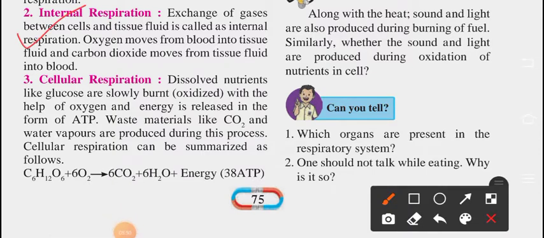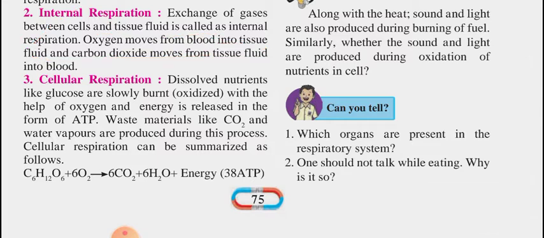Exchange of gases between the cells and tissue fluid is called internal respiration. Just as we breathe through our nose, similarly our cells and tissues also have this type of breathing. They take oxygen and release carbon dioxide. So inside the body all these things are happening. That is why we call it internal respiration. Oxygen moves from blood into tissue fluid, and carbon dioxide moves from tissue fluid into blood. This is the process of internal respiration.